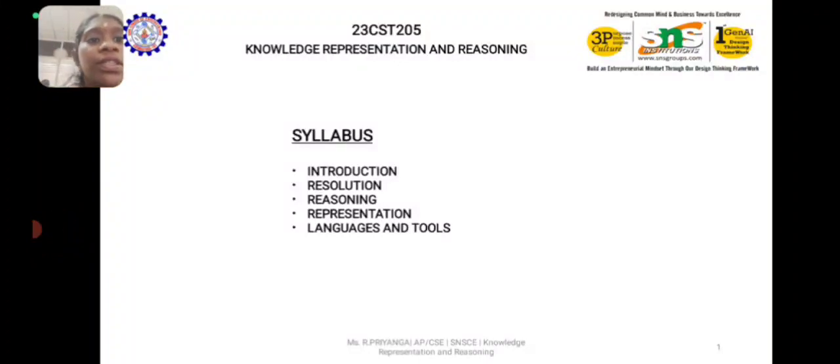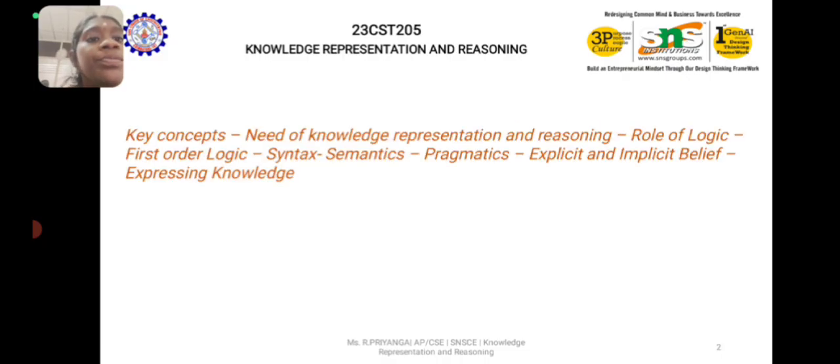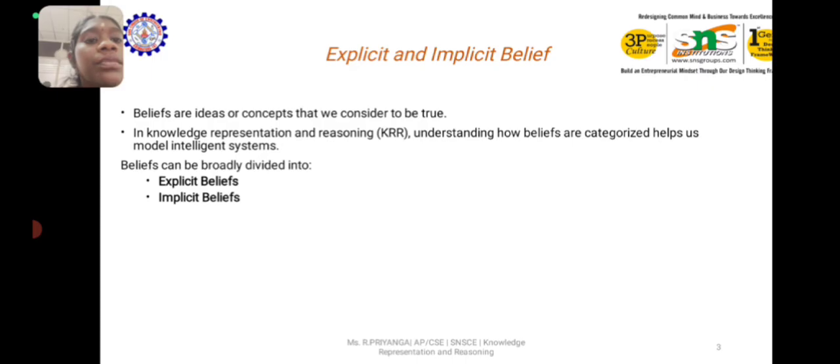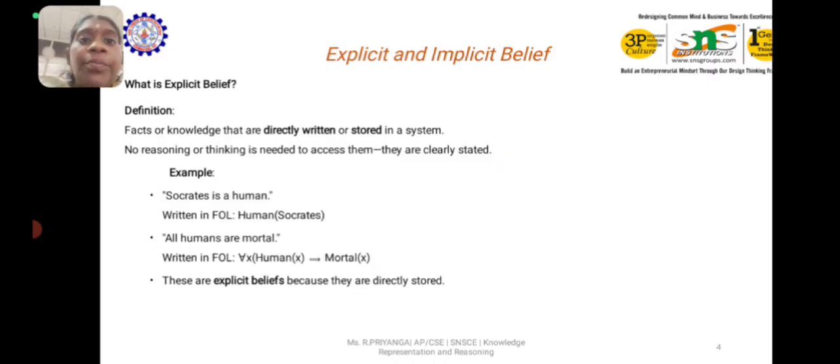Today we're going to see the second topic for the first unit. Explicit and implicit belief is nothing but beliefs or ideas, a concept that we consider to be true. In knowledge representation and reasoning, understanding how beliefs are categorized helps in modern intelligence systems. They are broadly divided into two: one is explicit belief and the other is implicit belief.